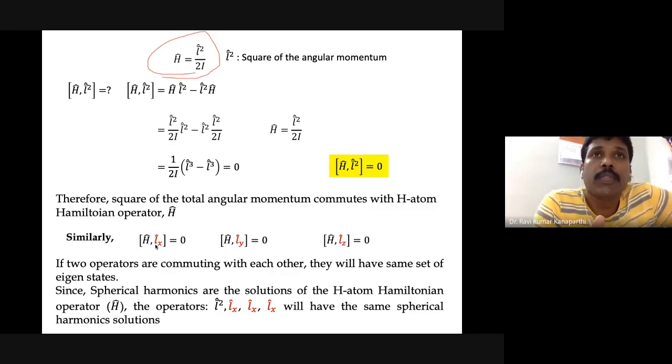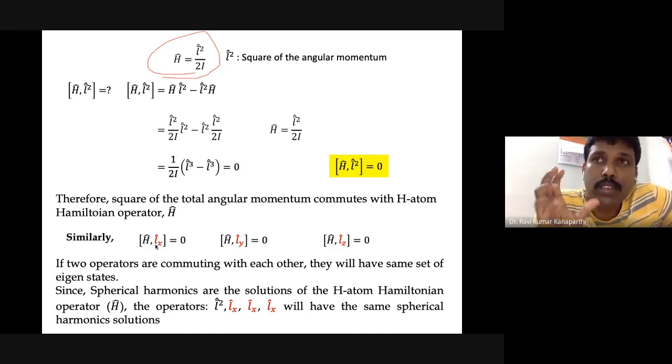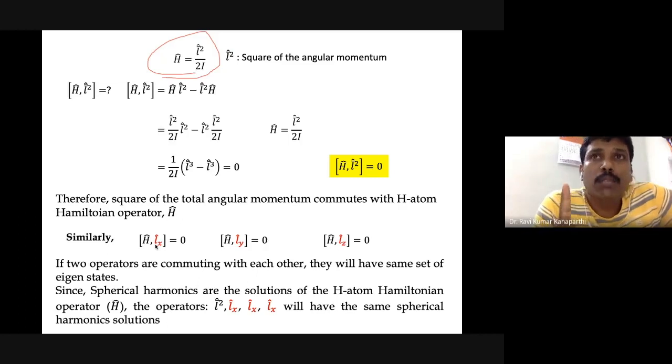That means from this theorem we can make out that the spherical harmonics, which are the solutions of the hydrogen atom especially when you take the angle part, theta and phi, are the solutions of the angular momentum.